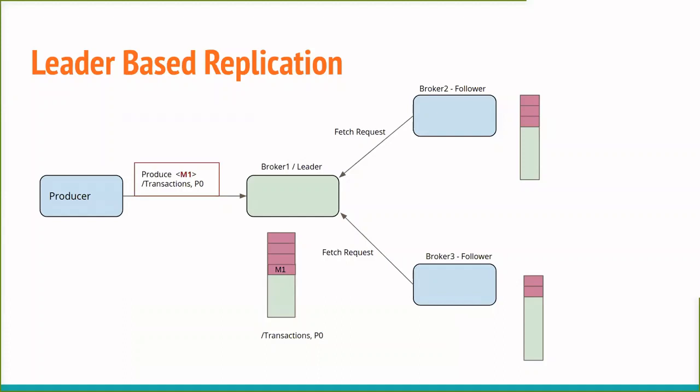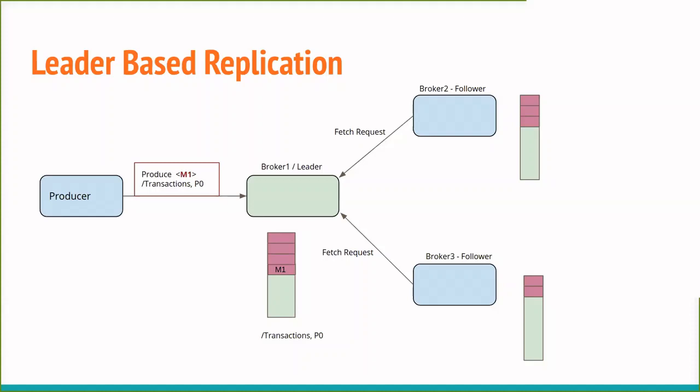But essentially, in this case, for every partition, there is a single designated leader. So all the requests, the put and get requests for that partition, always go to the same server, and the other servers, which are designated as followers, will periodically pull the data from this leader.